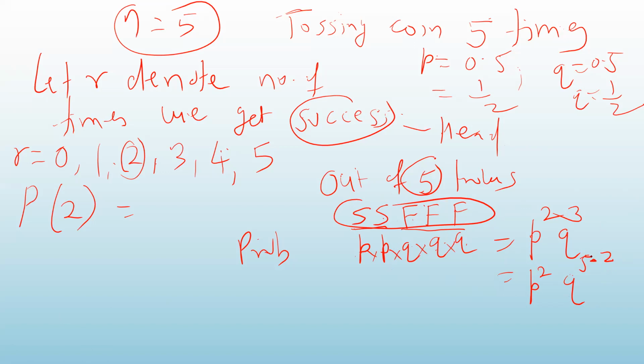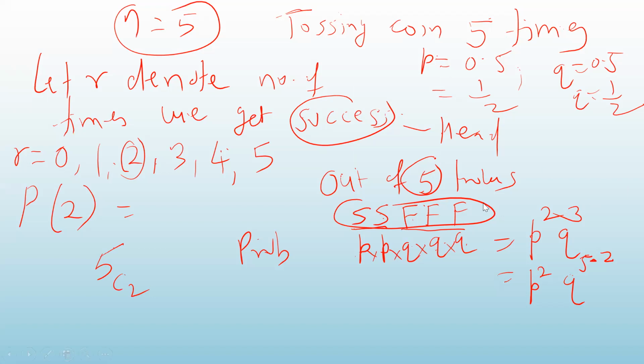I have taken here that in the first 2 throws you get the success. But the number of ways of getting 2 successes out of 5 can be 5C2. You know the combination. It may happen that I get the first success in the first throw and the second success in the third throw. So I can find all possible combinations of this.